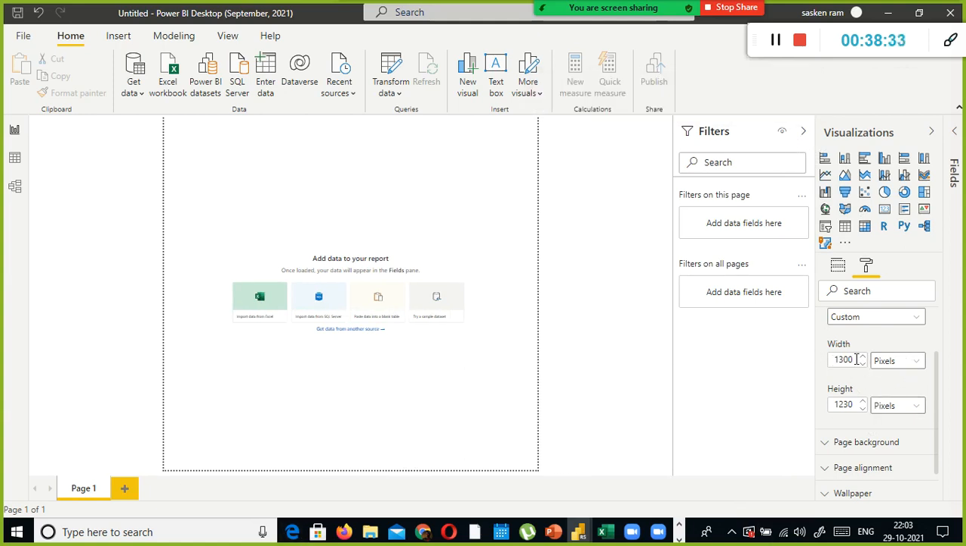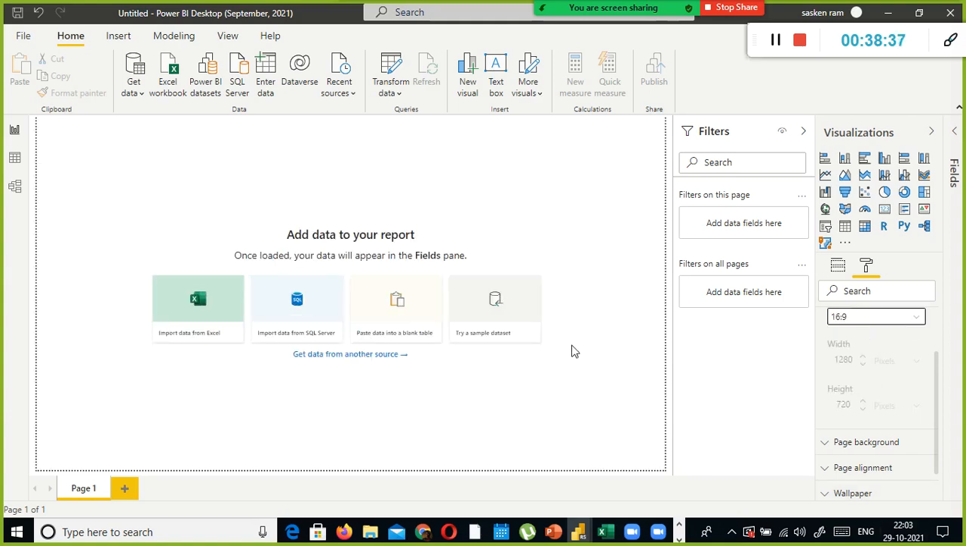But ideally what we will do is we will use the 16:9. This is the standard height and width of the canvas. This is where we will be creating the visuals and plotting the charts, everything, okay. And also the KPIs, everything will be highlighted here, okay. We'll be putting it here.